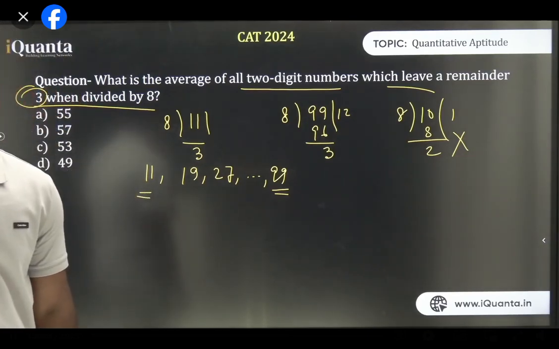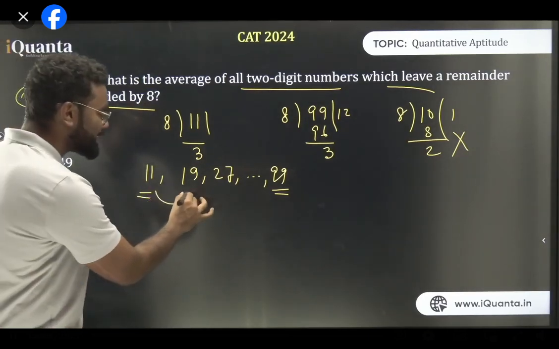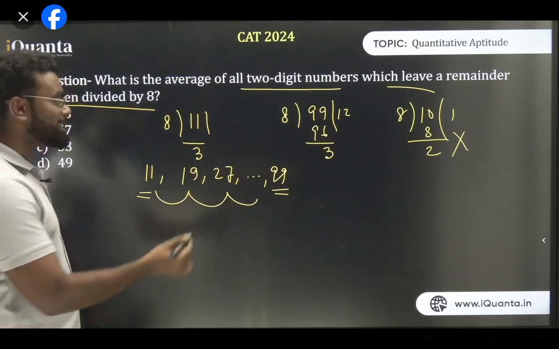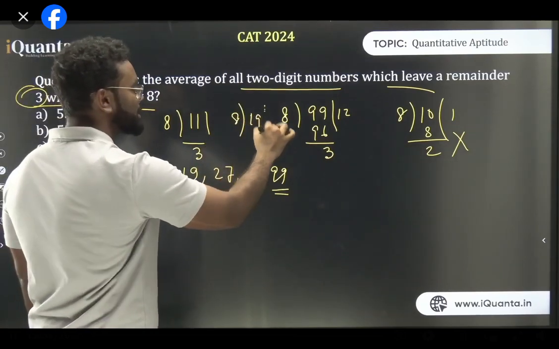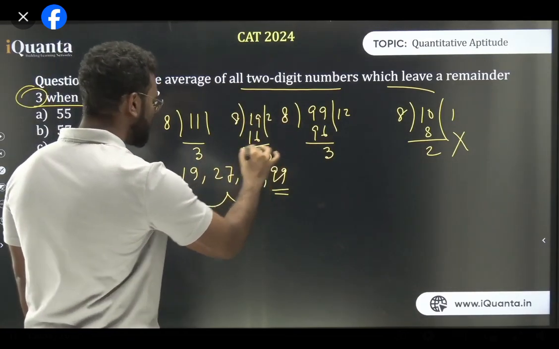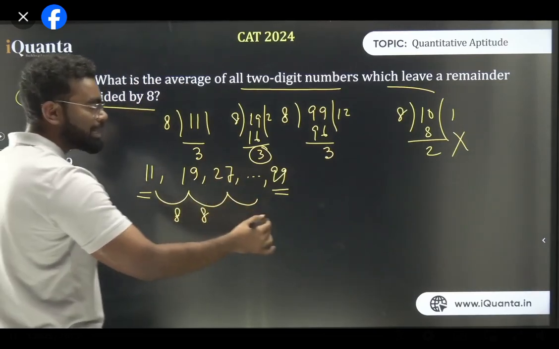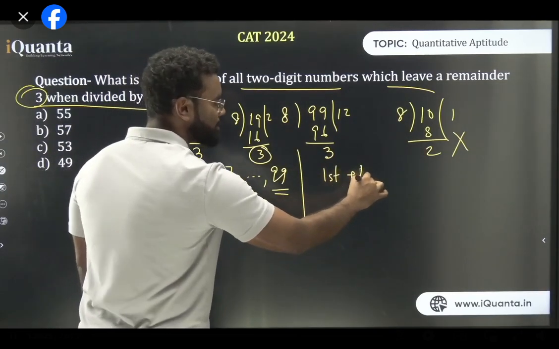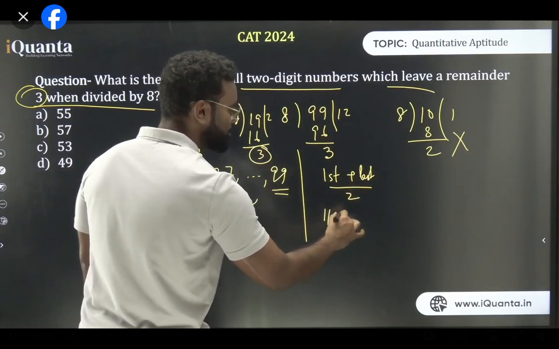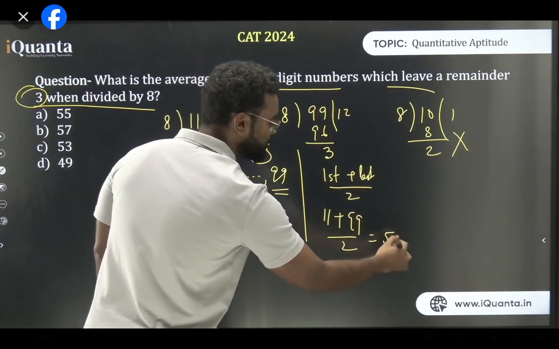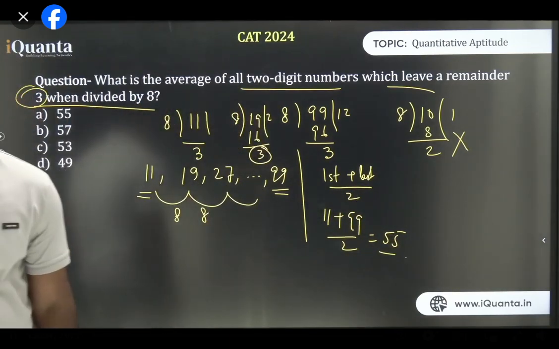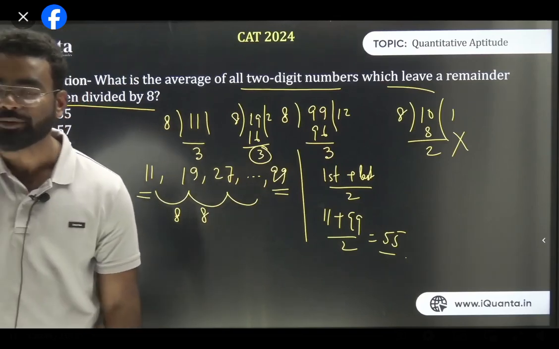So the first number is 11 and the last number is 99. And all these numbers are equidistant. Because after 11, what's the next number? 19. When you divide 19 by 8, it is 8 2s are 16 and 3 is the remainder again. So it's 11, 19, 27. You can see the equidistant numbers. The difference is 8. So in this case, what is the answer? First plus last by 2. So your answer is 11 plus 99 by 2, so your answer is 55. Am I clear? Or you can do 51 plus 59 by 2. That is also fine.